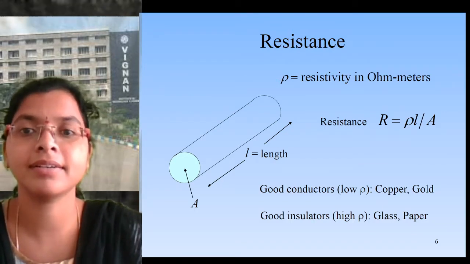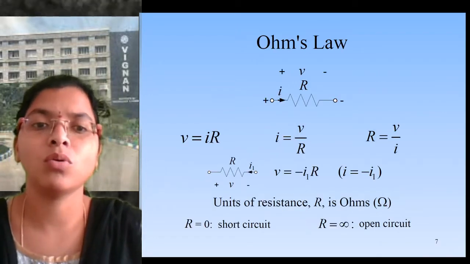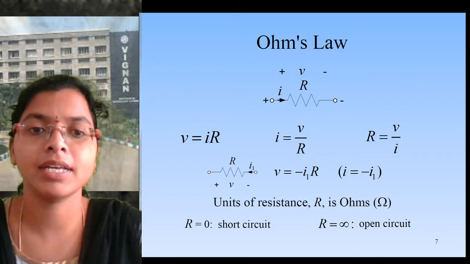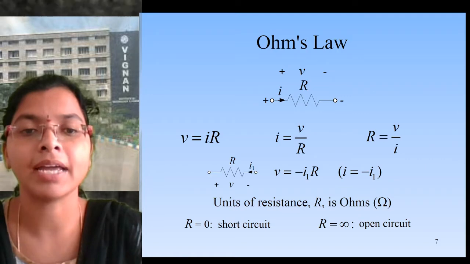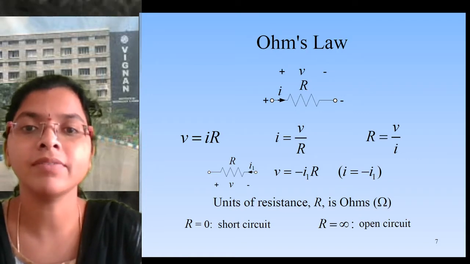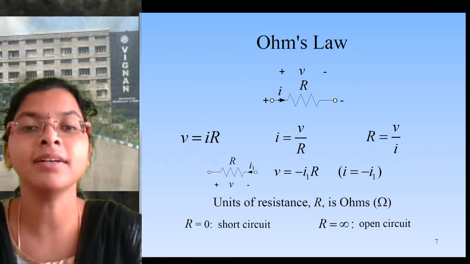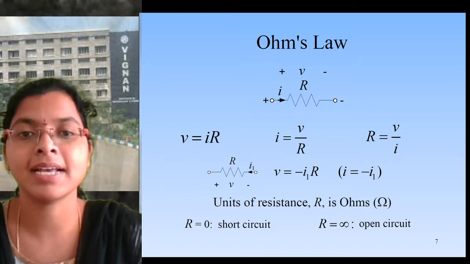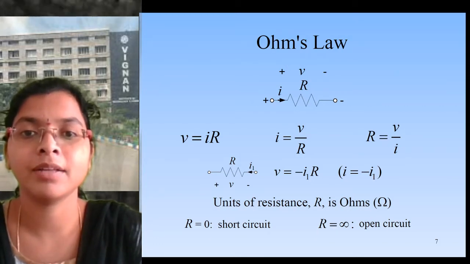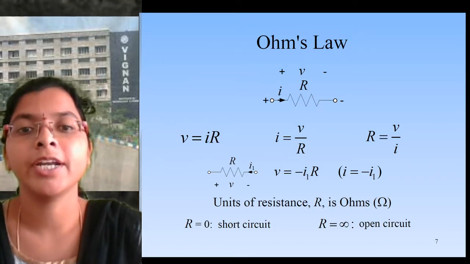In that resistance, the Ohm's law is followed. Ohm's law is nothing but that the voltage is proportional to the current, that is V is proportional to I. If we remove the proportionality, we get R. R is our proportionality constant, the resistance of that particular component. In the picture, the resistance is shown as a zigzag line, with one end indicating positive and the other negative, which gives the direction of the current that is entering.